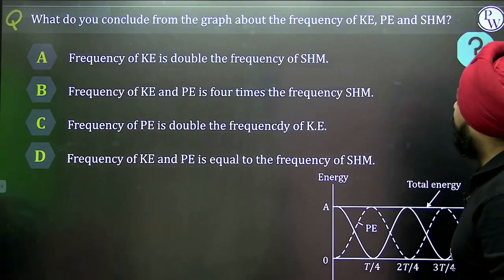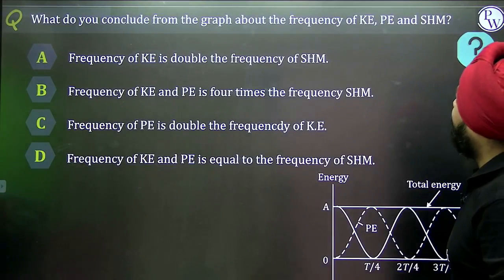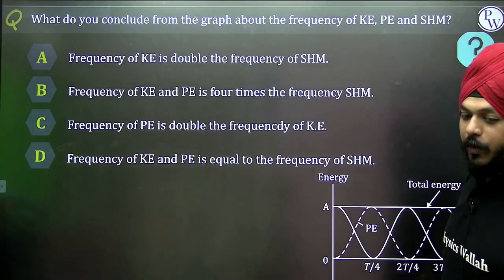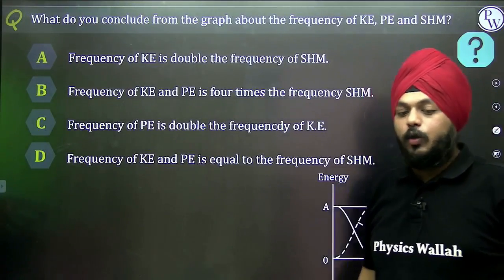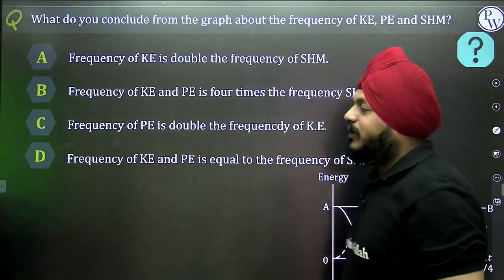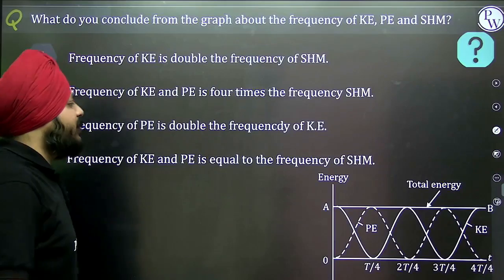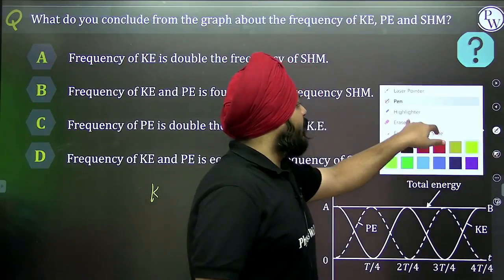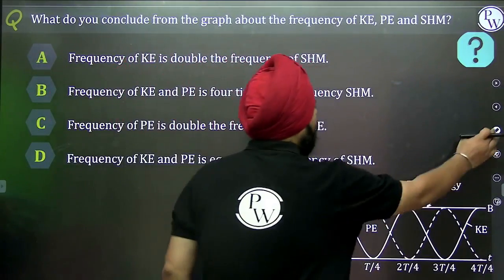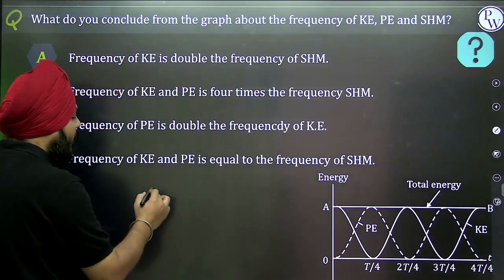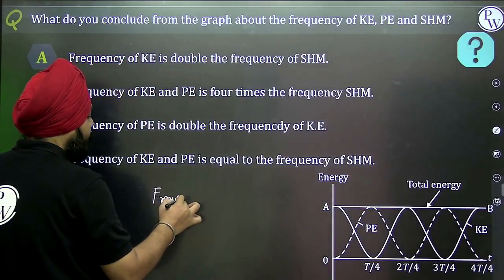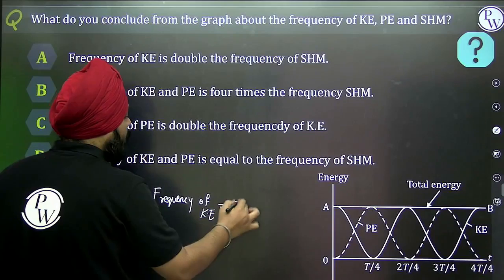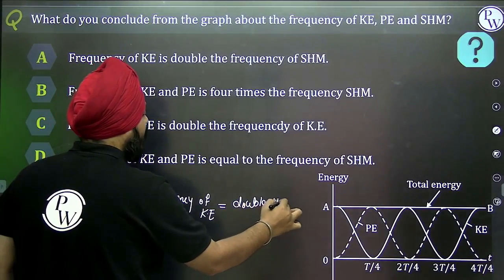What do you conclude from the graph? The frequency of the kinetic energy, potential energy, and the SHM. Just keep one thing in mind, one statement that I want to write: many times the questions are asked. The frequency of the kinetic energy is always double the frequency of SHM.